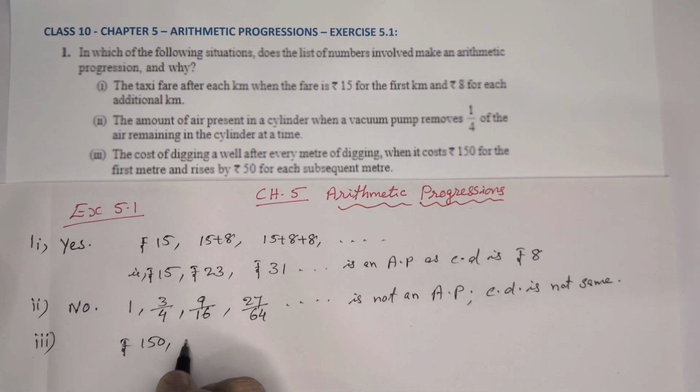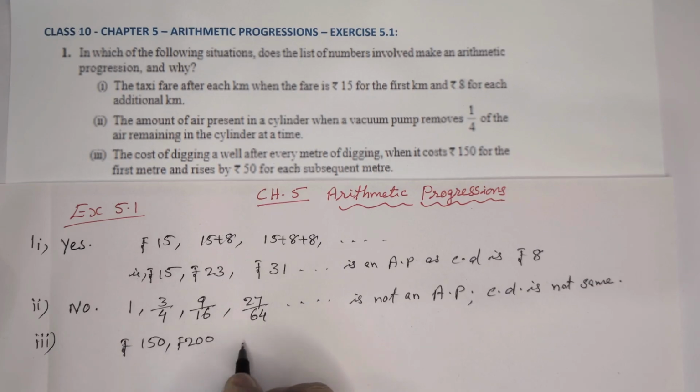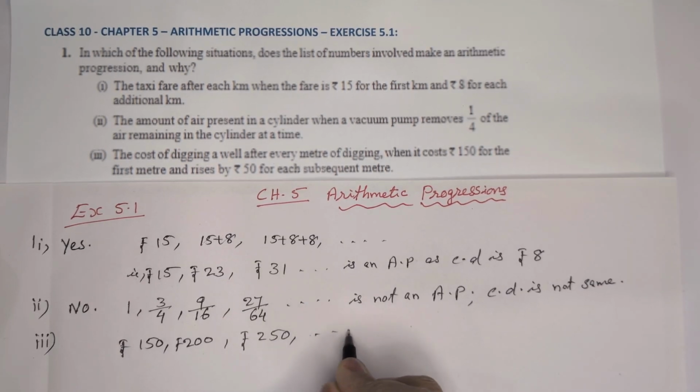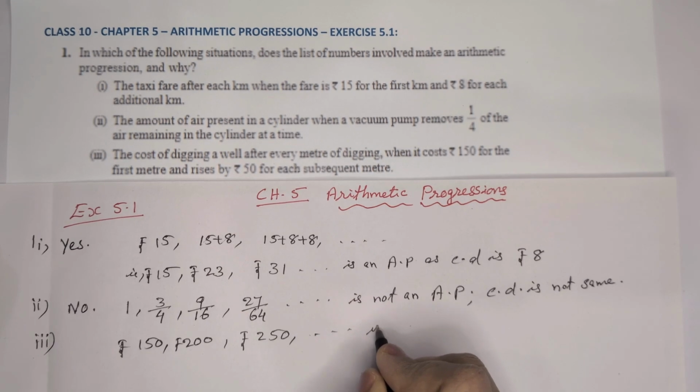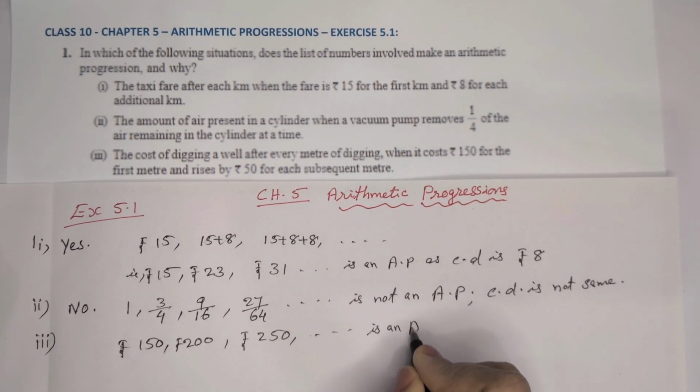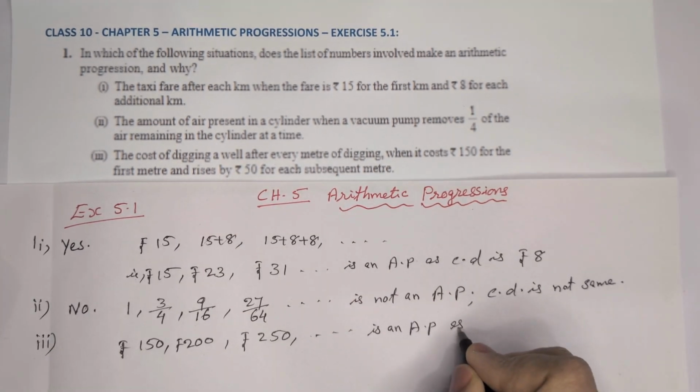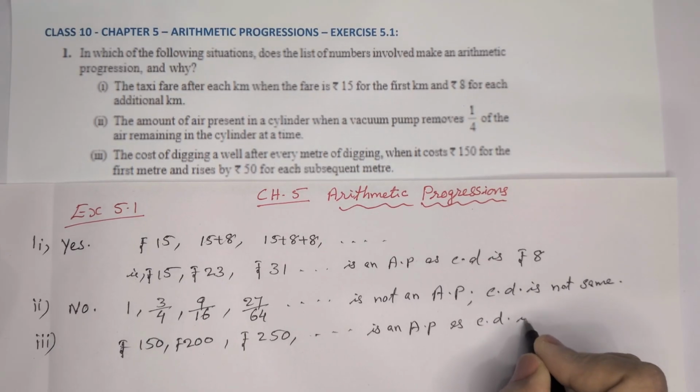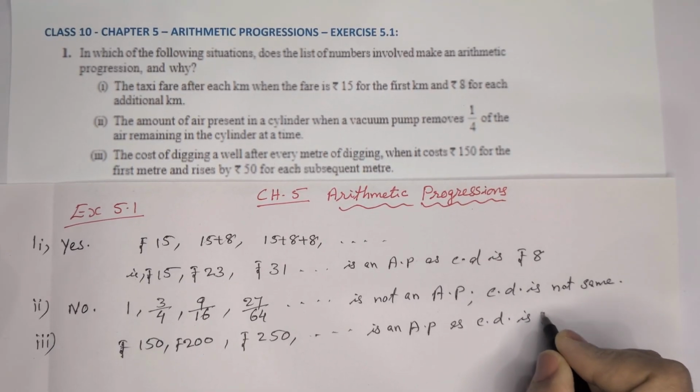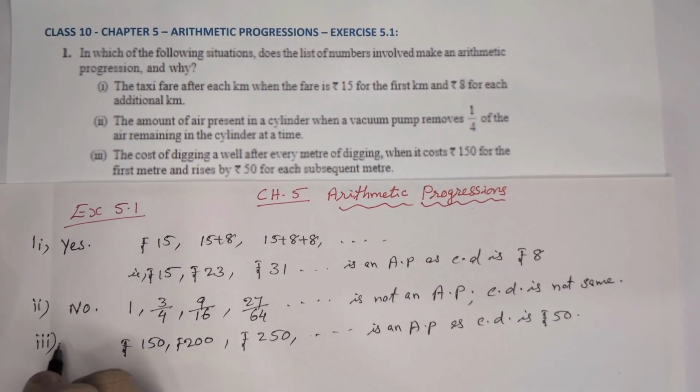So for the next one 150 plus 50, that means 200. Then again one more 50, that means 250. It's going that way. This is an AP, as the common difference here is 50 rupees. So we can write yes.